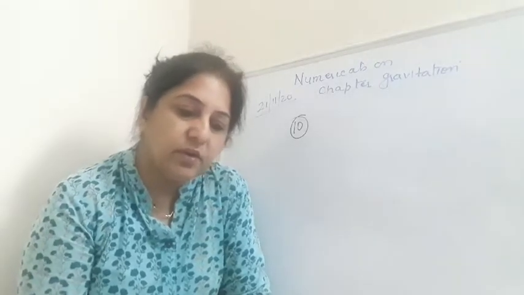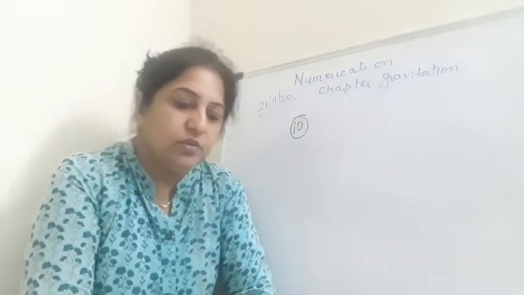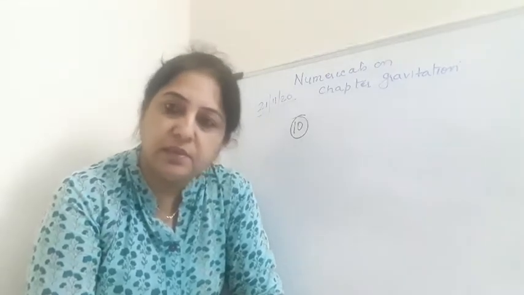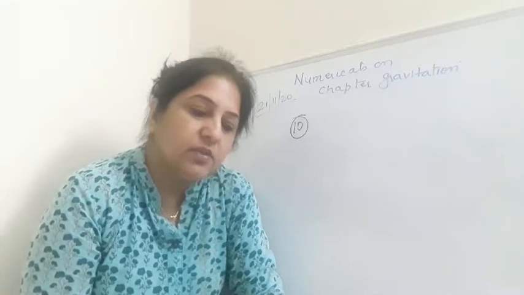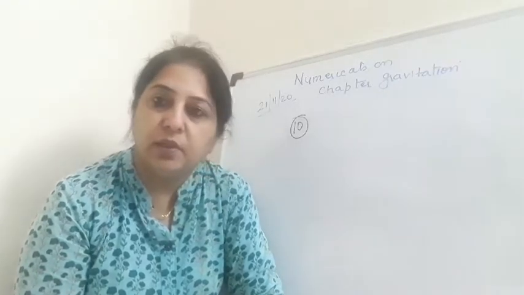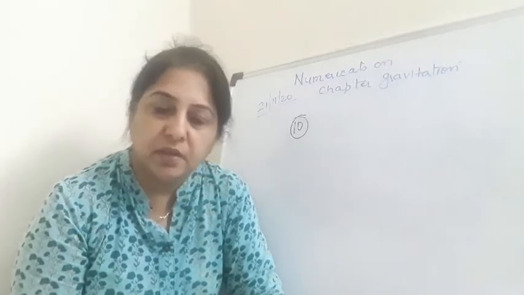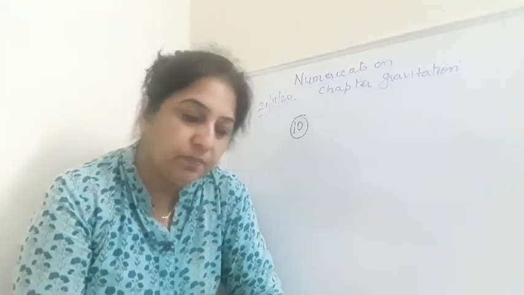What is the acceleration of the free fall? Acceleration of the free fall will be 9.8 meter per second square. You will just write the value. Then the ninth question says, what do we call the gravitational force between the earth and the object? The answer will be the force of gravity.